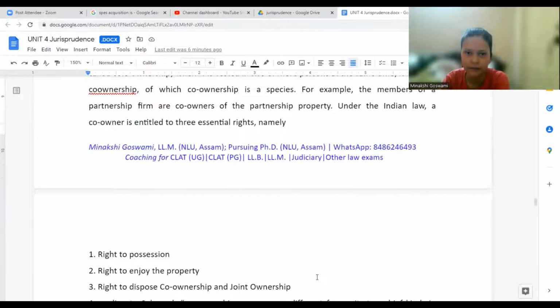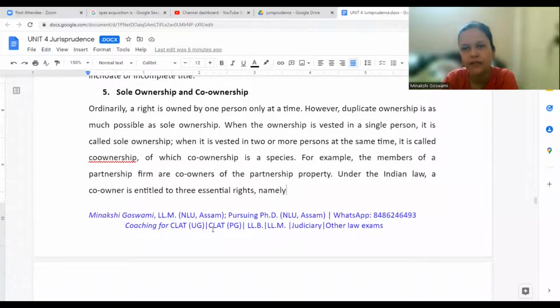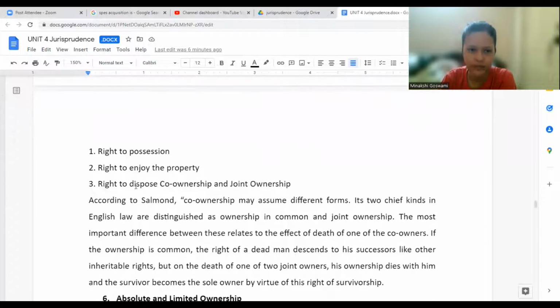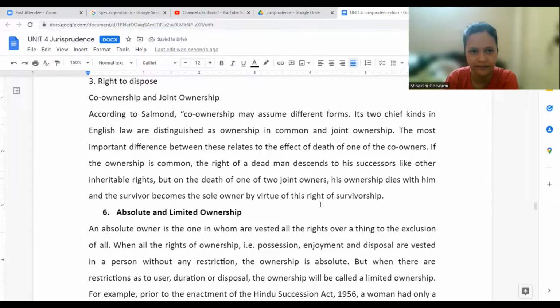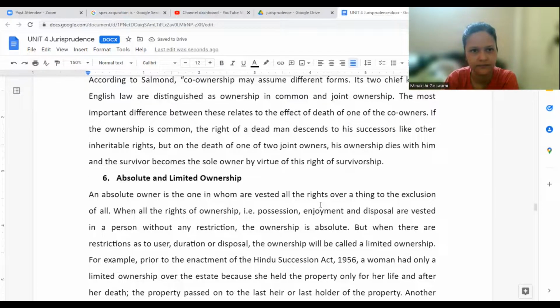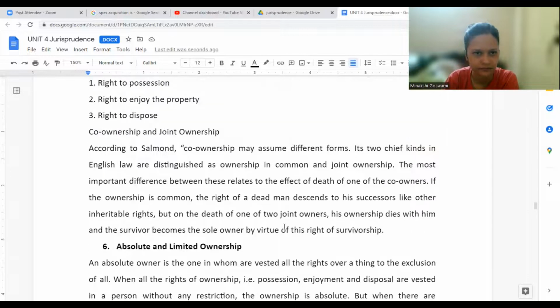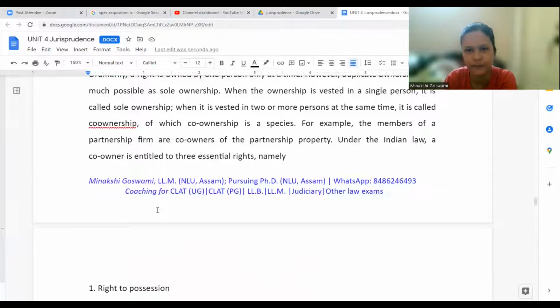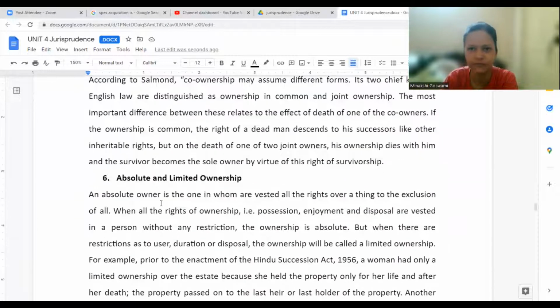So when we talk, sole ownership is nothing but proprietorship. One person having entire rights, complete ownership. A co-owner is entitled to some rights, that is right to possession, right to property, right to dispose. All these different types of rights we are having. So co-ownership will be like joint ownership, and sole ownership will be like the proprietorship which you have mentioned.